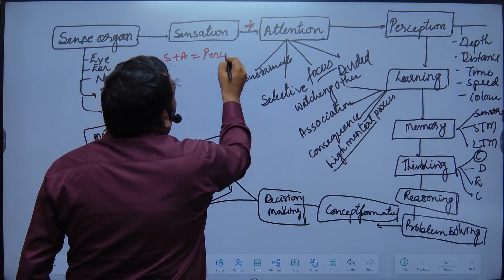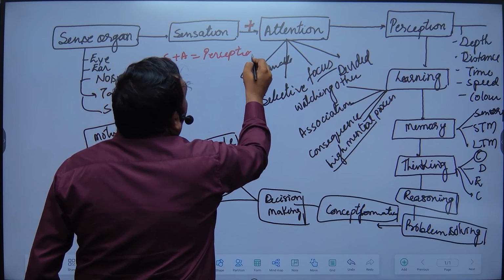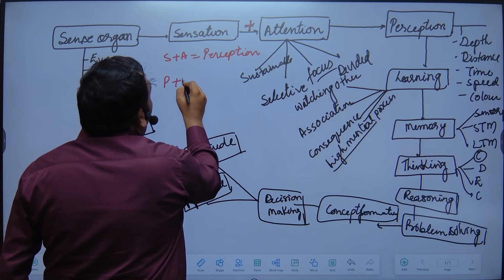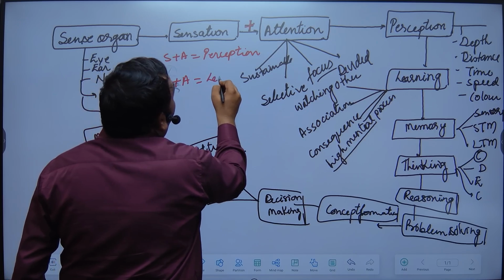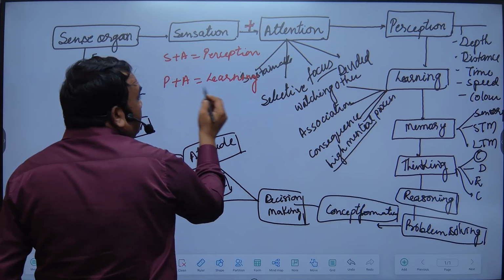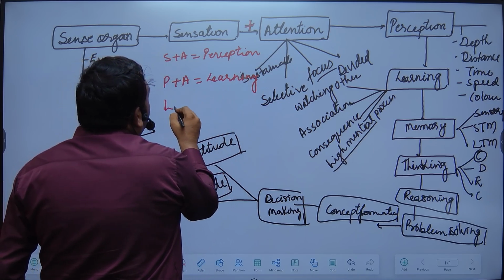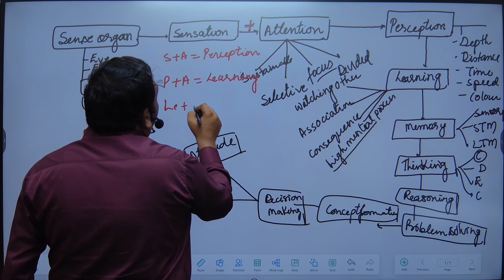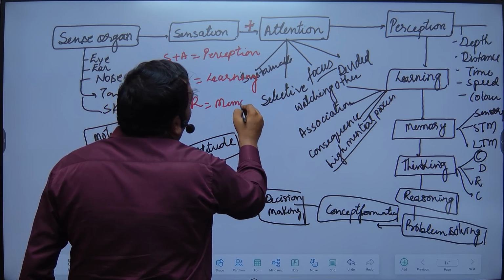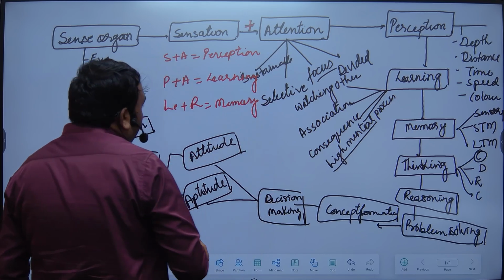Perception. So this is important for you. Perception plus attention is equal to learning, and similarly learning plus rehearsal is equal to memory. Very important for you, right?